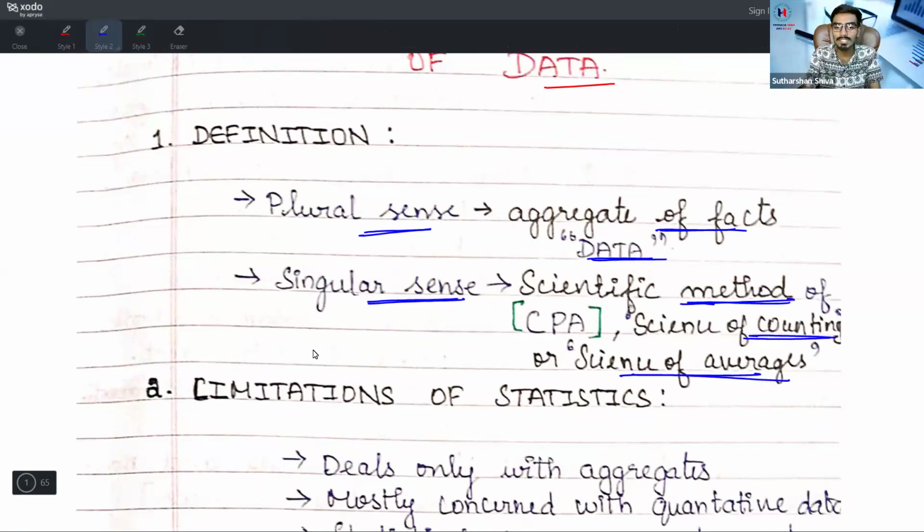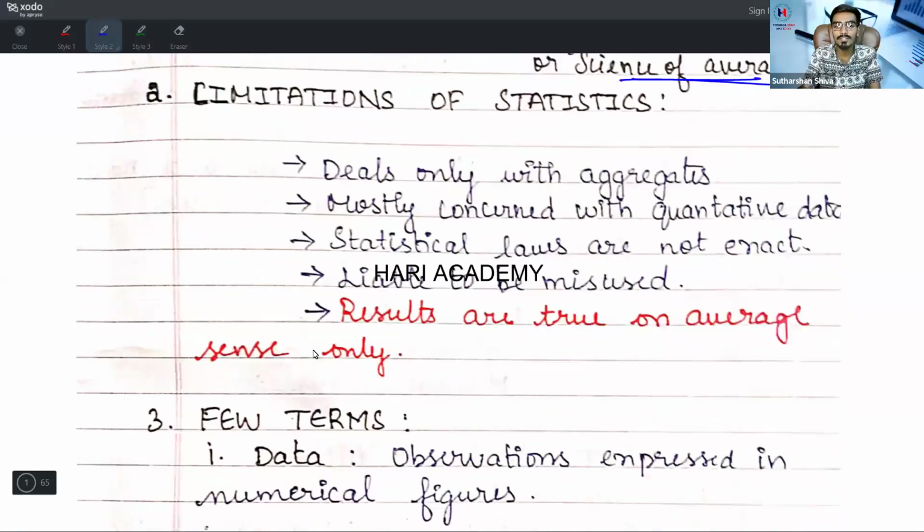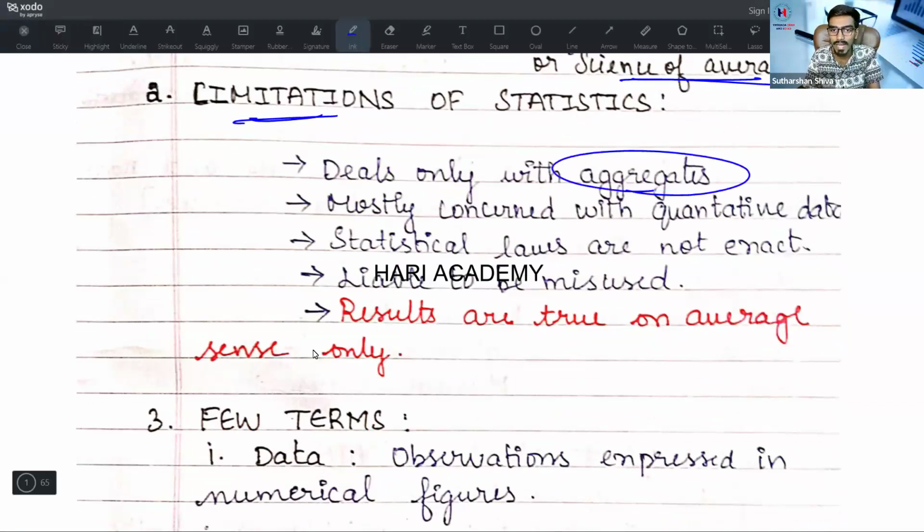Next, limitations of statistics. Limitations of statistics are basically the disadvantages we have. It deals only with aggregates, because it is mostly concerned with quantitative data. Qualitative data we will not cover in our statistics part. Then, statistical laws are not exact, and it is liable to be misused. The misuse of data is possible if it is secondary data. Then, results are true on average only. It is based on averages, not on all the data.